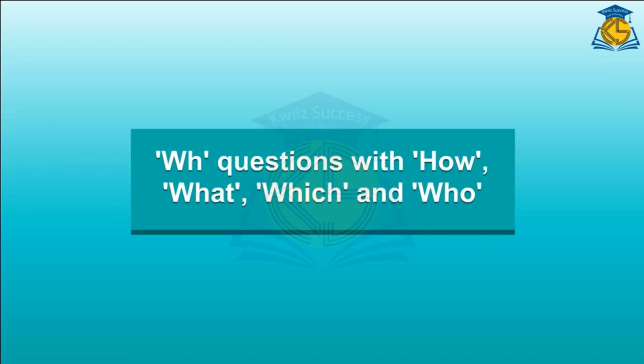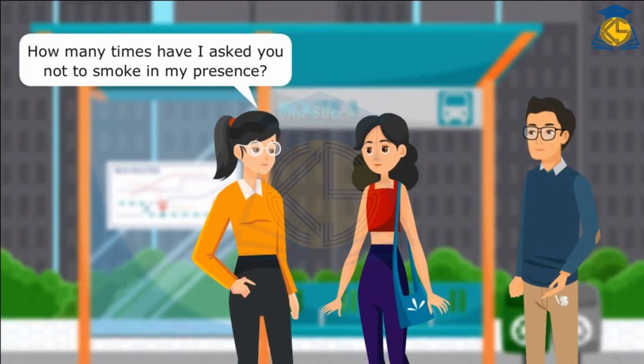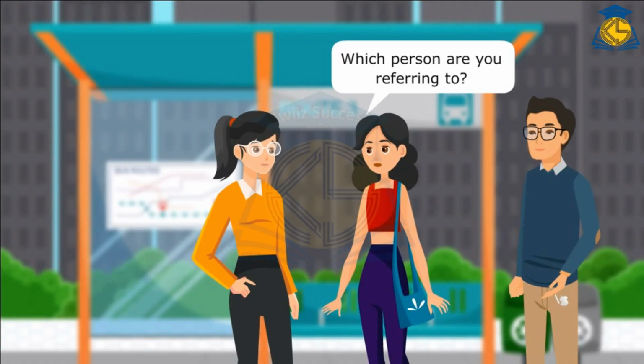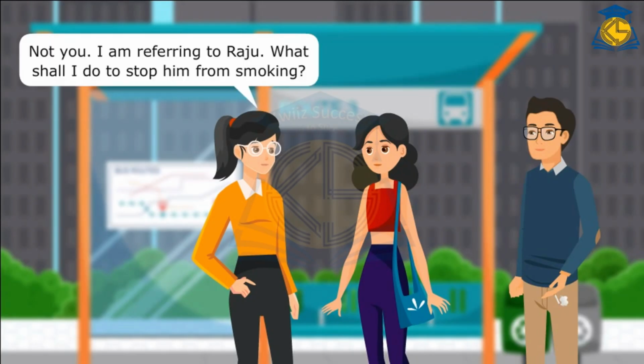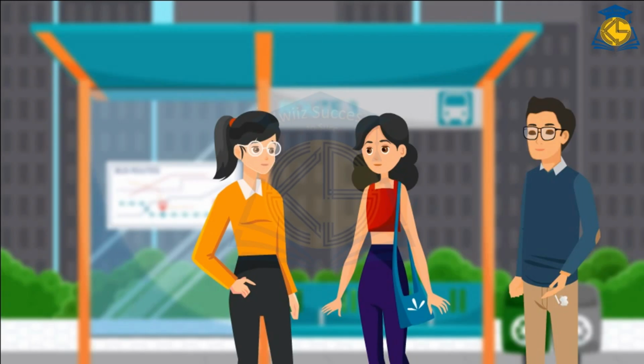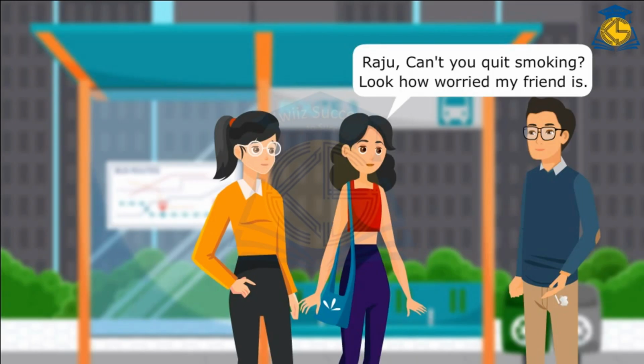WH questions with how, what, which, and who. How many times have I asked you not to smoke in my presence? Which person are you referring to? Not you. I'm referring to Raju. What shall I do to stop him from smoking? Raju, can't you quit smoking? Look how worried my friend is.